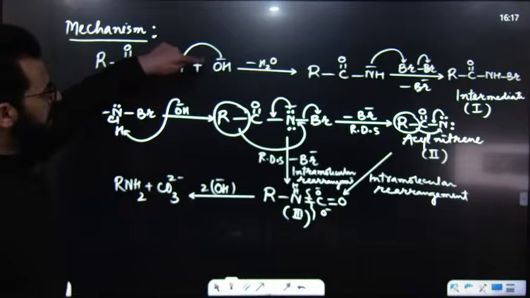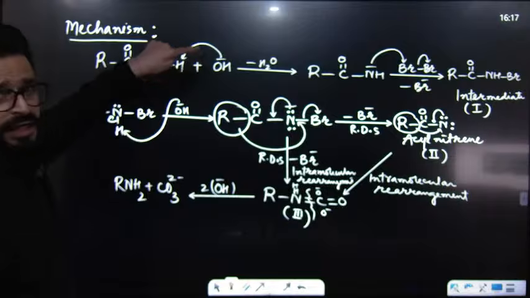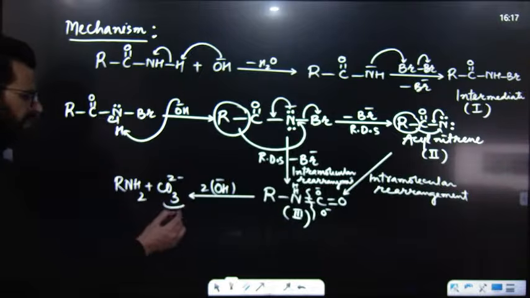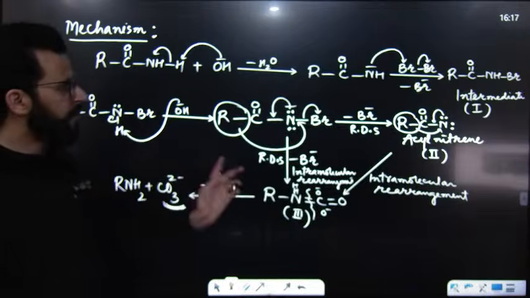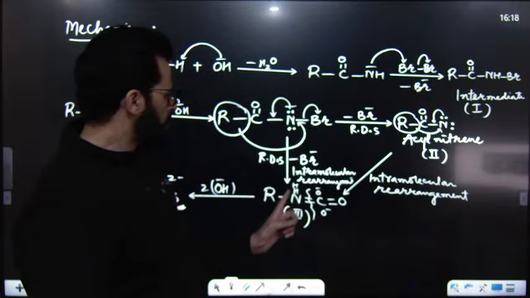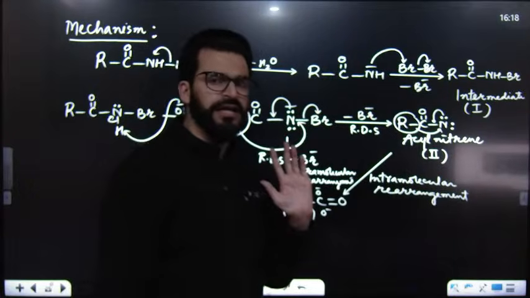But if I take NaOH over here, then it is Na2CO3. If I take KOH over here, then it is K2CO3. So this is the mechanism that carbon is lost in the form of CO3 2 minus ion. And the intermediate of this reaction is either bromamide or alkyl isocyanate or acyl nitrene.